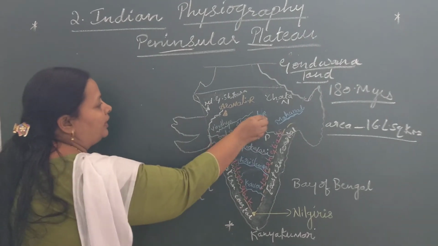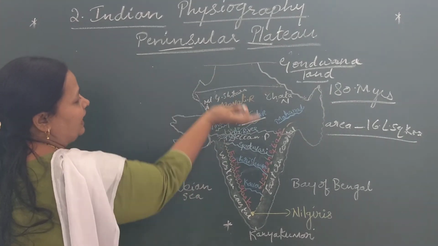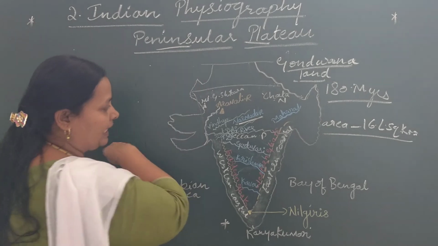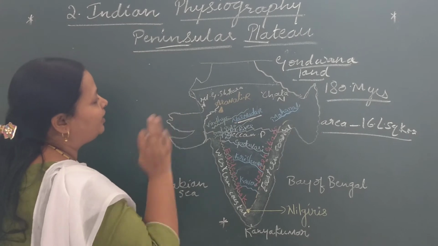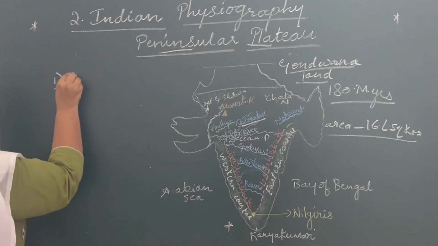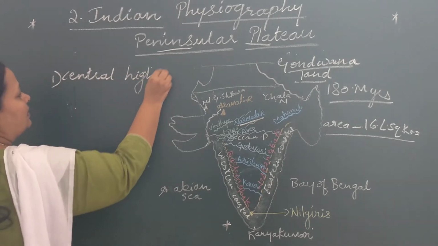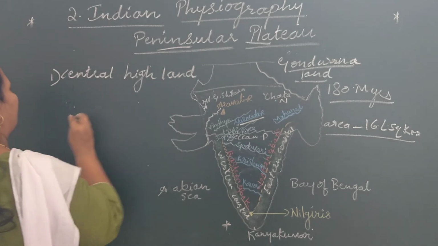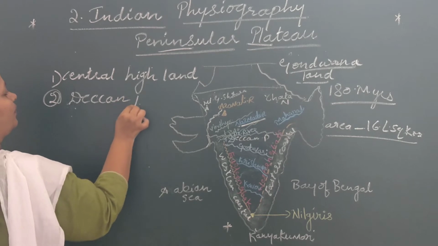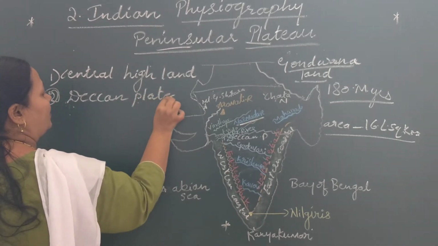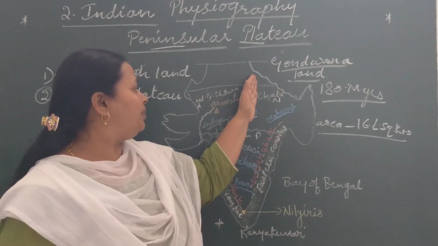River Narmada divides the Peninsular Plateau into two parts.